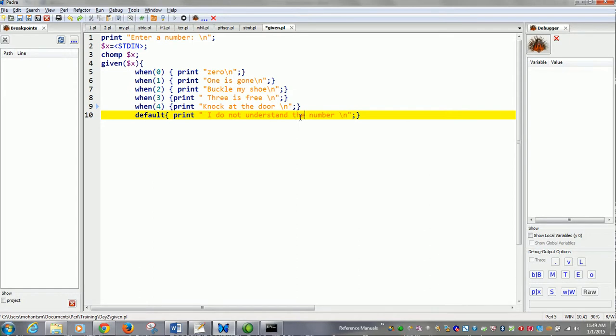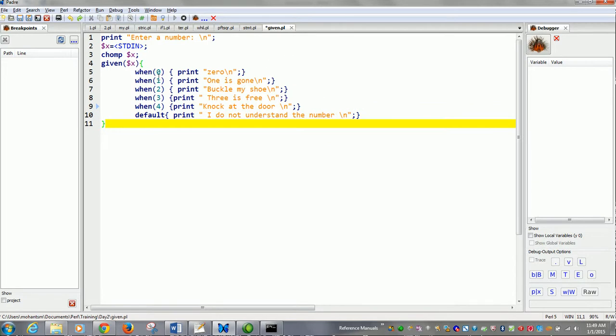Then you finally end the given block. Okay, so nicely it has been done. The program will accept a number as input from the user. Then given that number, if it is 0, 1, 2, 3, it will print whatever message is there in the program. Else it will print I do not understand the number.